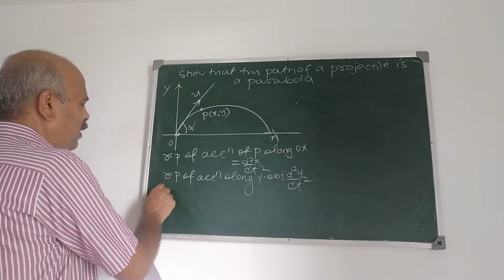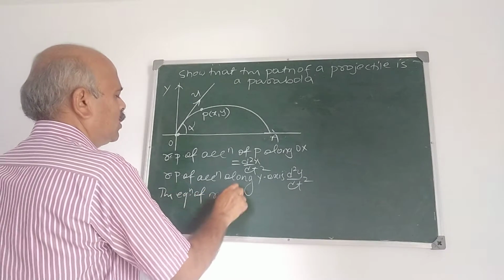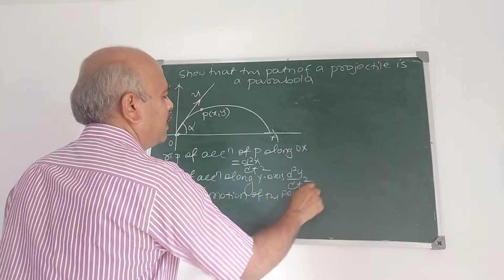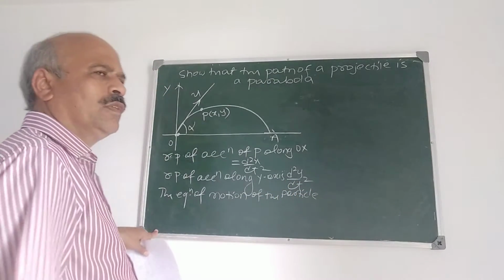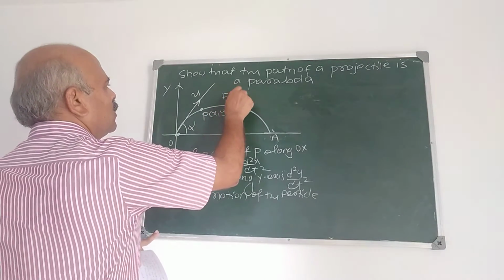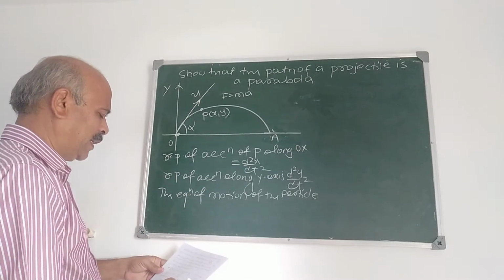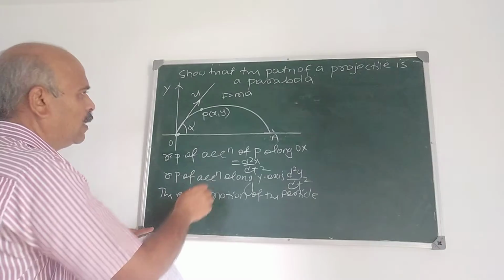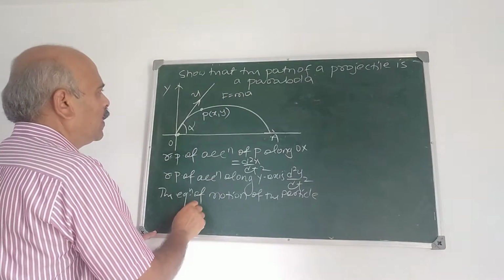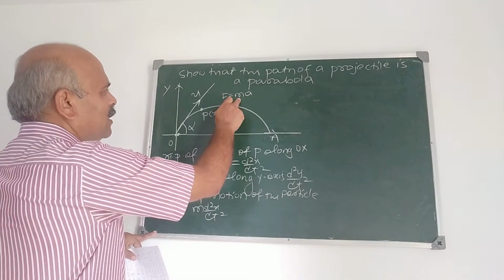Now the equations of motion of the particle are, what is the equation of motion? F is equal to ma. We have F is equal to ma. Therefore, m into d2x by dt square, where a means acceleration, m is mass.